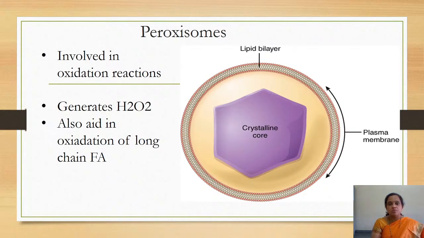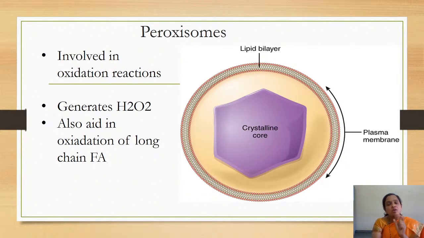Next are peroxisomes. The peroxisomes also have a lipid bilayer, and they have a crystalline core. The important thing about the peroxisomes is that they are involved in oxidation reactions. Because they are involved in oxidation reactions, there are chances of more and more production of hydrogen peroxide.